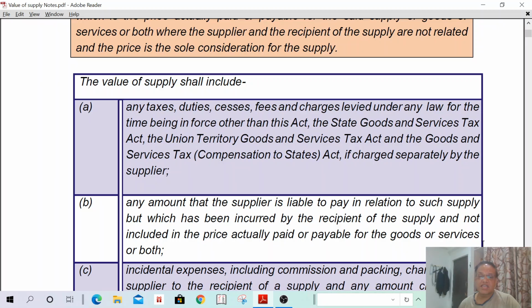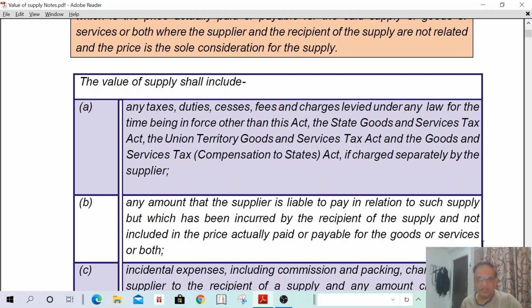But in such a case, the recipient has paid such amount, the recipient has incurred such freight amount. Such a freight amount shall be included in the value of supply.